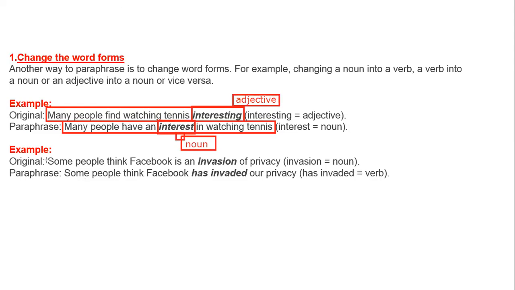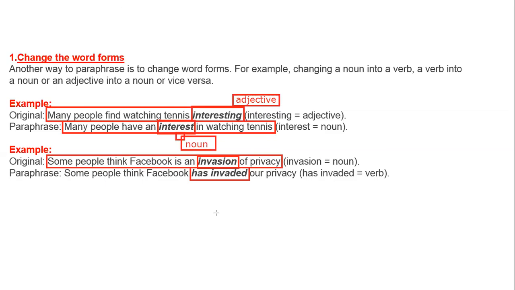Again, let's take the next example of how to change the word forms. Some people think Facebook is an invasion of privacy. Can you see here? We have used "invasion", which is the noun form. Now we can say some people think Facebook has invaded our privacy.